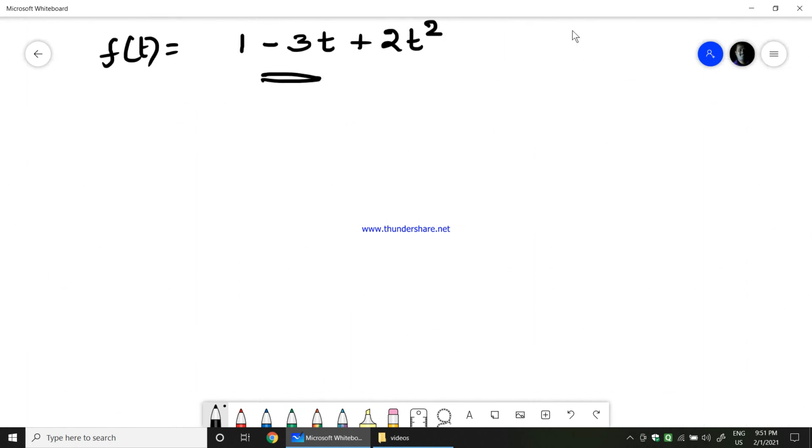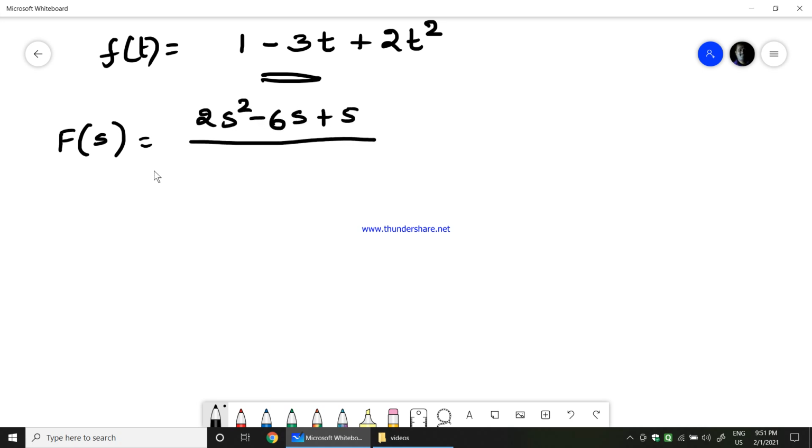Now let us take another function. F of s is equal to 2s square minus 6s plus 5 divided by s cube minus 6s square plus 11s minus 6. So this is the equation that we have, where applying inverse directly for this equation is quite impossible. So what we need to do is convert this into a standard equation.